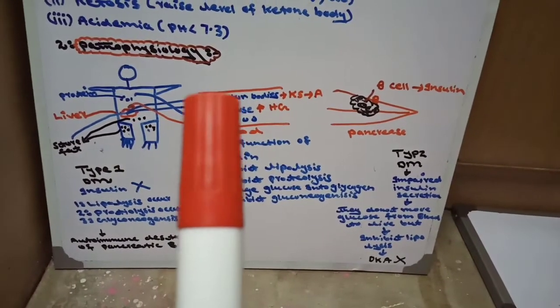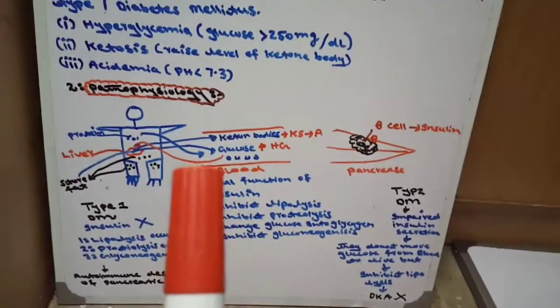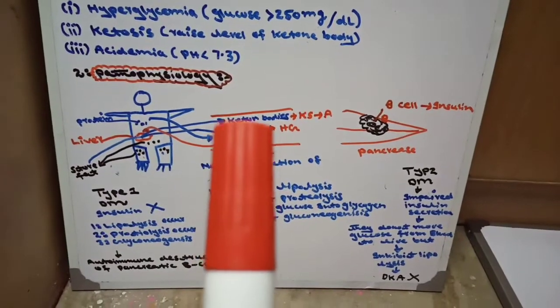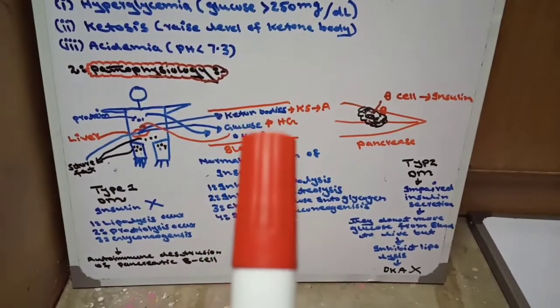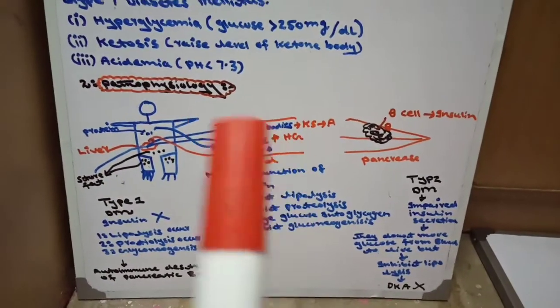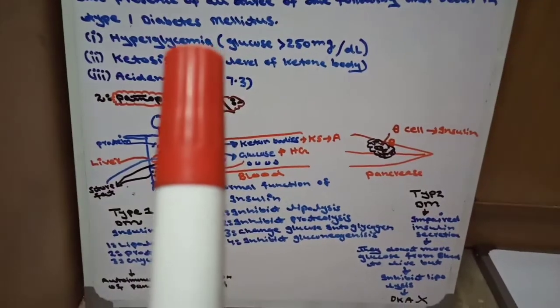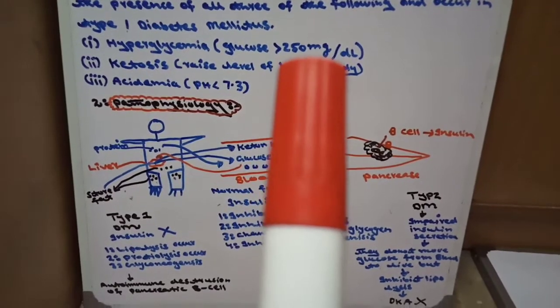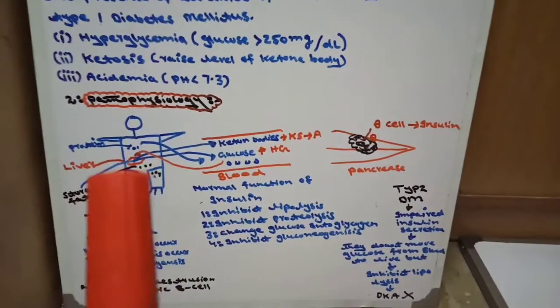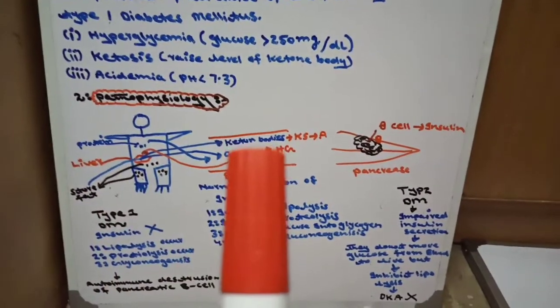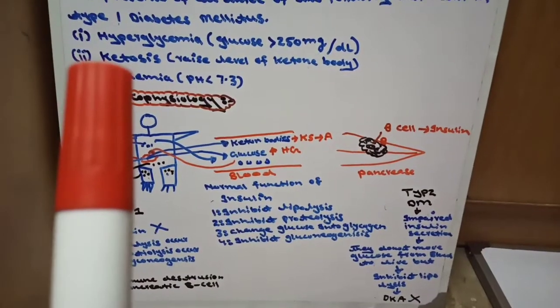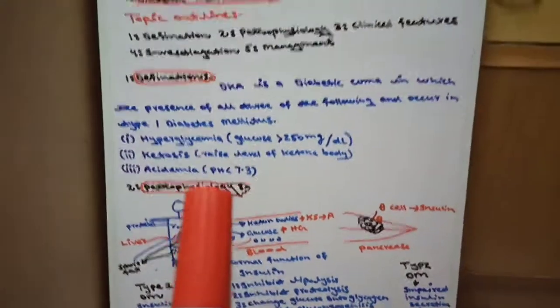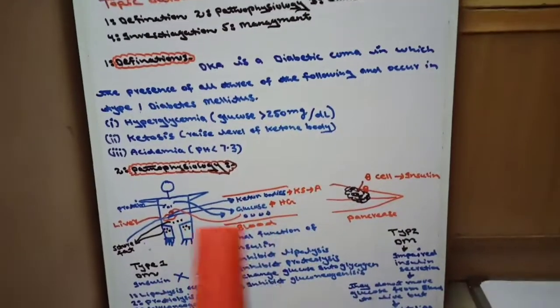Number 1 is glucose, number 2 is ketone bodies. When glucose comes to the blood, there will be hyperglycemia, blood glucose level greater than 250 mg per deciliter. Second, when ketone bodies come, there will be ketosis, meaning a raised level of ketone in the body.